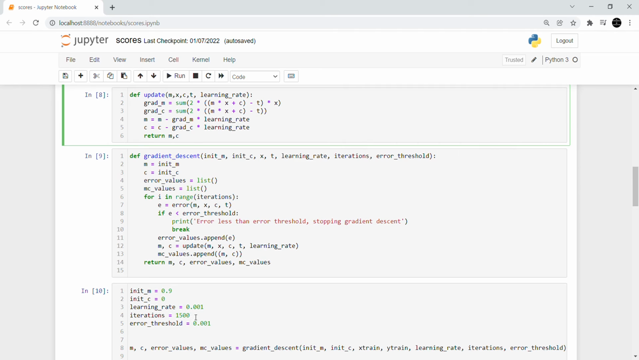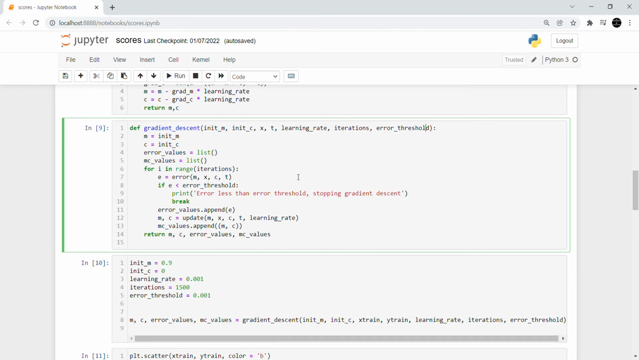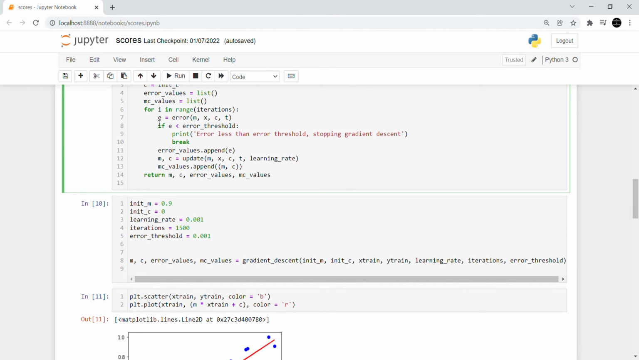The iterations I have concluded is 1500 and it is redundant if I increase that number because it gets flatlined and the error becomes an asymptote. Gradient descent has these parameters and error threshold, I'll explain it later. If the E is less than error threshold, then it will break immediately because we do not want our model to overfit. And then after training, it will return the final values of the M and C